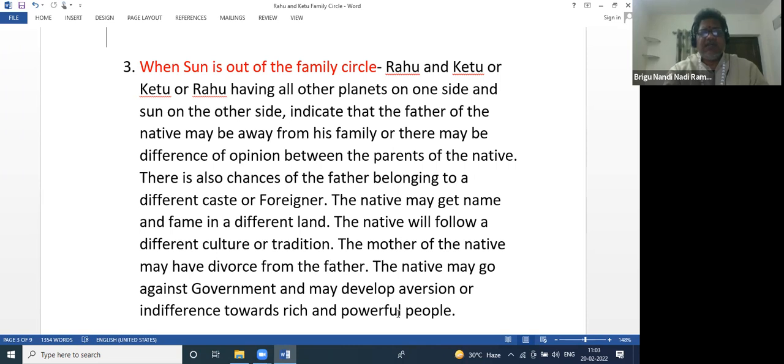So he may conduct some agitations, he may initiate some agitations against government if he is a rebel and social activist, for example. So these people may be social activists also. So this is Sun.